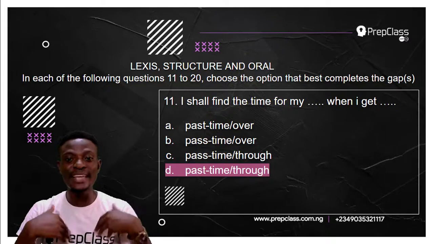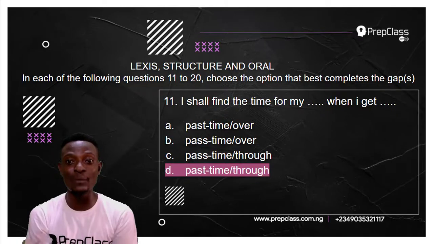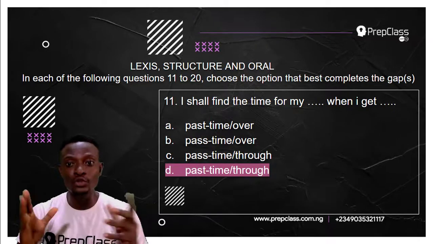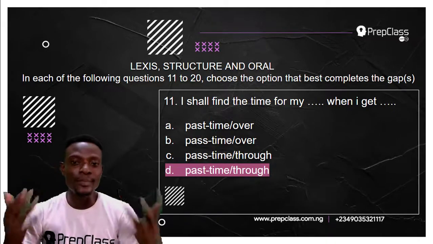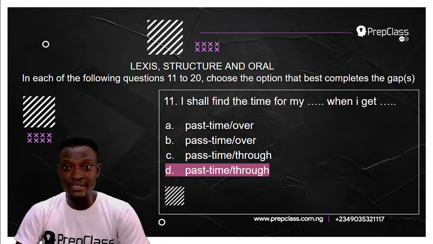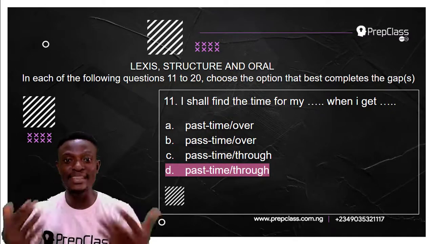But you can actually use "get through" without any object. I shall find the time for my pastime when I get through. Hey, why haven't you been coming to join us to swim? I am actually busy. I have some assignments to submit. But when I'm through with the assignments, I will have time for my pastime. That is basically the meaning of this sentence.